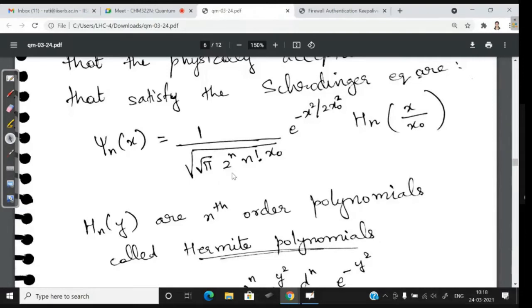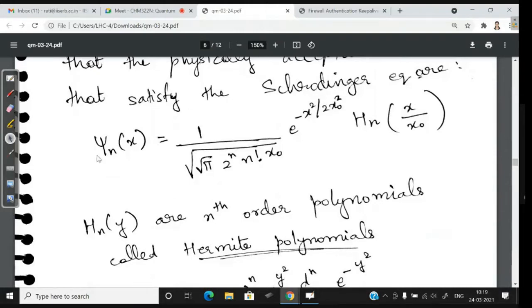For each psi n of x you have to normalize. Psi 0 of x has to be normalized, psi 1 of x, psi 2 of x, and then you will get this general form for the nth term. Okay, I got it.